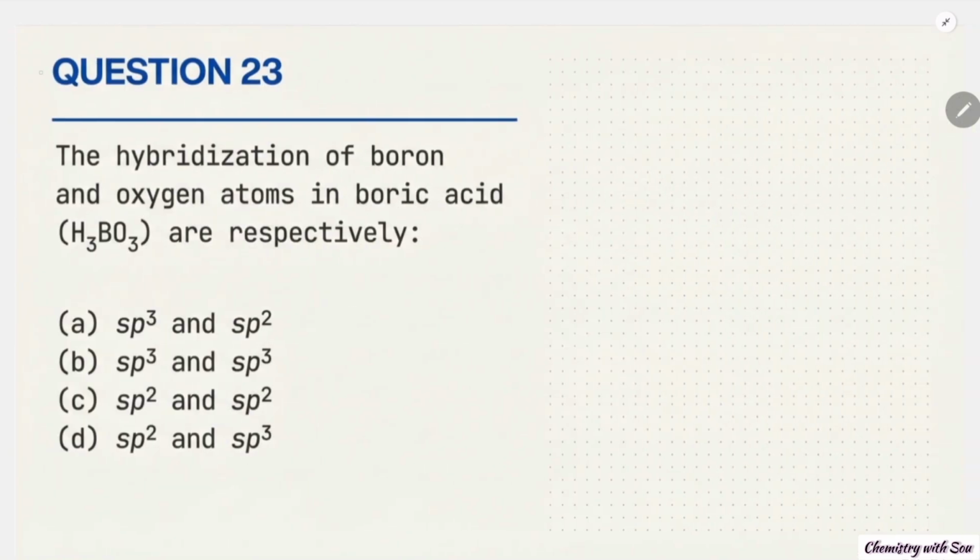In the question number 23, the hybridization of boron and oxygen atoms in boric acid. Boric acid, boron, this is actually a trigonal planar kind of arrangement with OH groups. So this is sp2 hybridized and oxygen is sp3 hybridized. So the correct answer will be D.